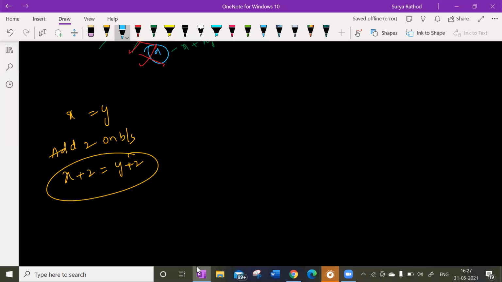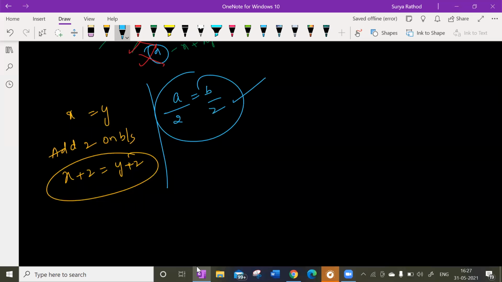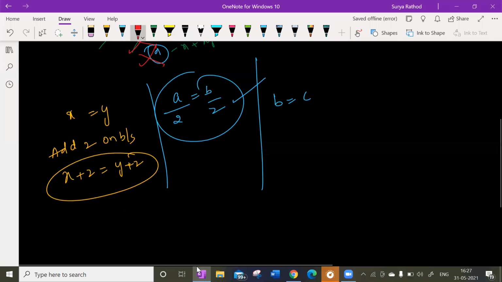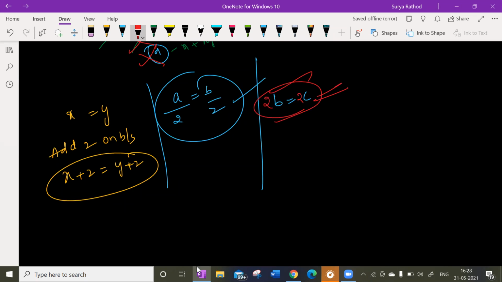If you multiply or divide, here we are adding, right? Now let us take one more example. a is equal to b. If I divide with 2, again the result is going to be the same. Or else let's take one more example. If I take b is equal to c, and multiply with 2 on both sides, 2b is equal to 2c. If I multiply or divide with the same number on both sides, again I'm going to get the same result. Getting my point?